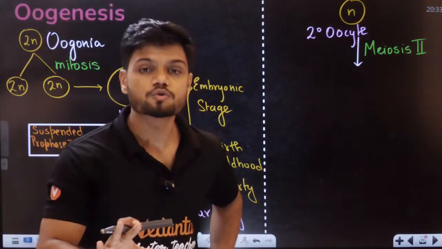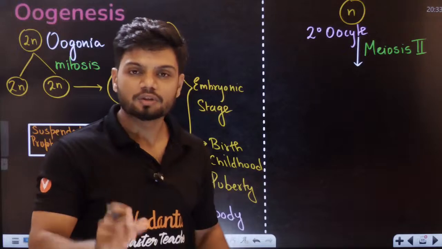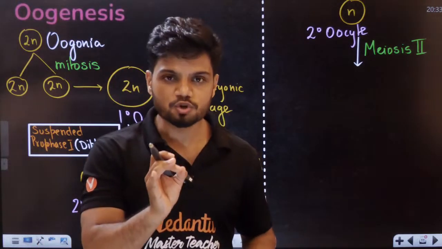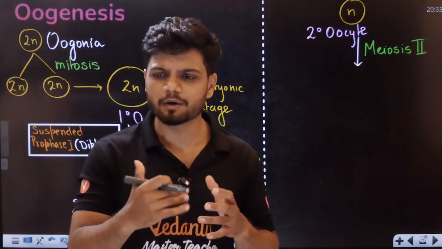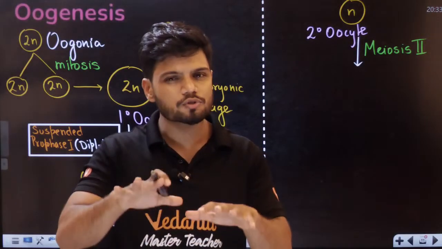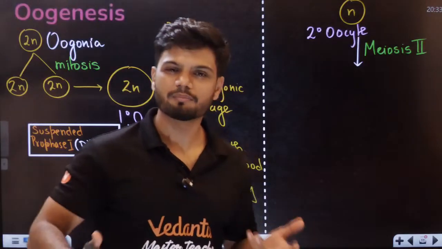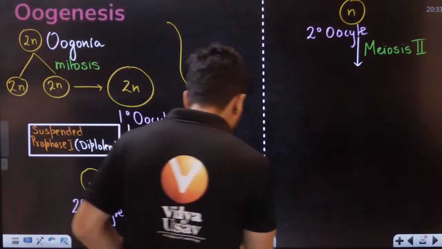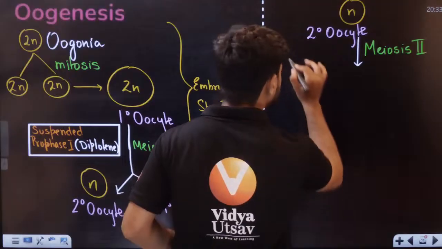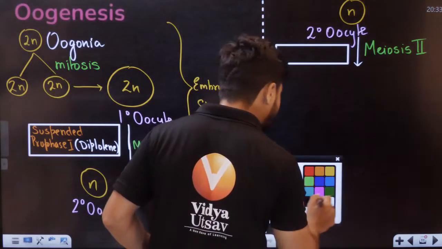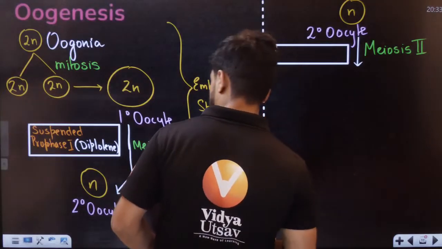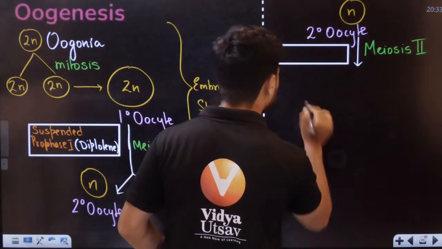Again it's getting suspended. That is why we say oogenesis is a disruptive process. It doesn't happen at one go. It takes multiple breaks. Now again, it is getting suspended at metaphase 2. Suspended at metaphase 2.